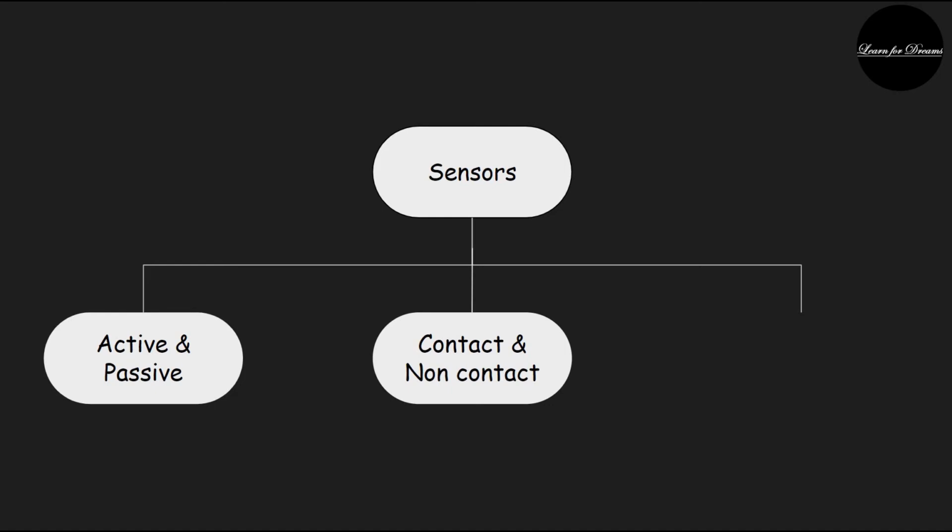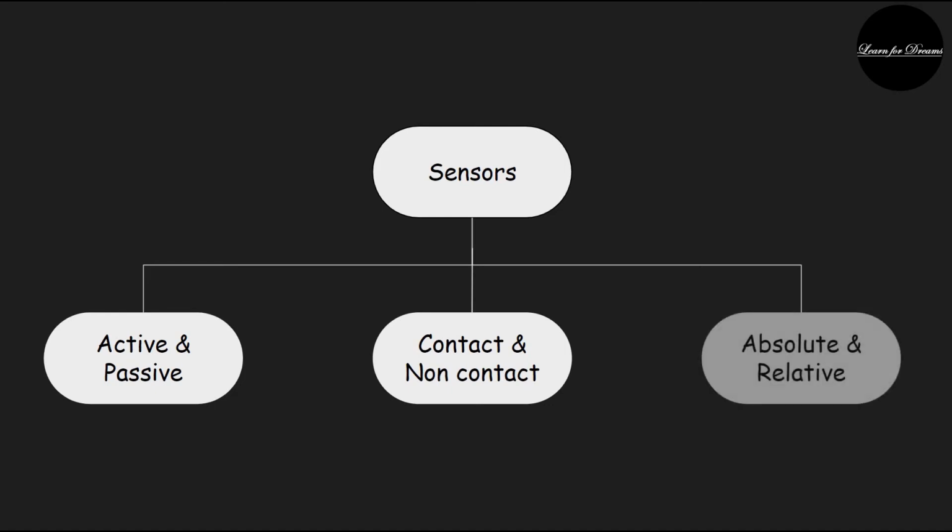Next one is absolute and relative sensors. An absolute sensor reacts to a stimulus on an absolute scale. The best examples are thermistor and strain gauges. Whereas the stimulus is sensed relative to a fixed or variable reference for a relative sensor. The example of a relative sensor is a thermocouple.